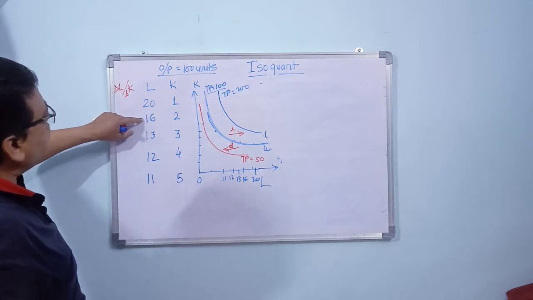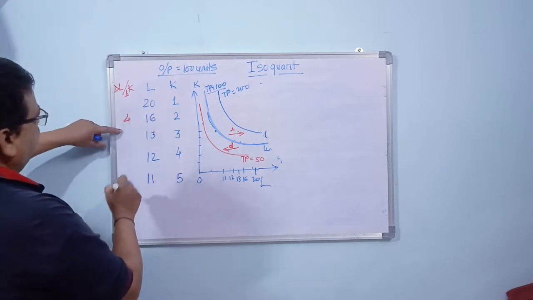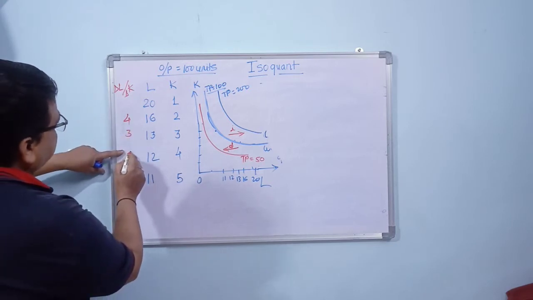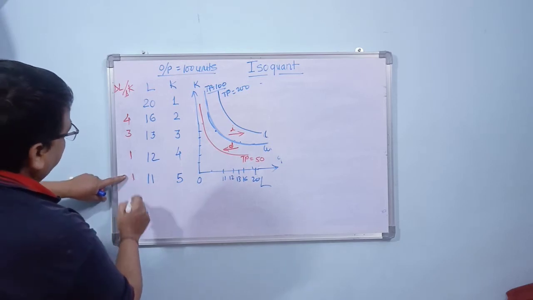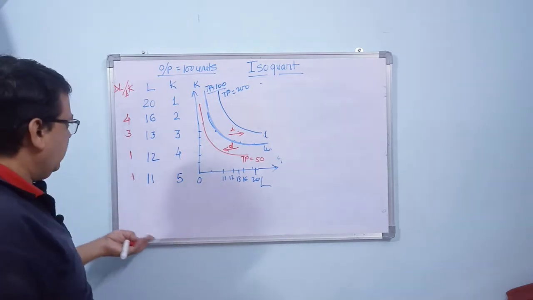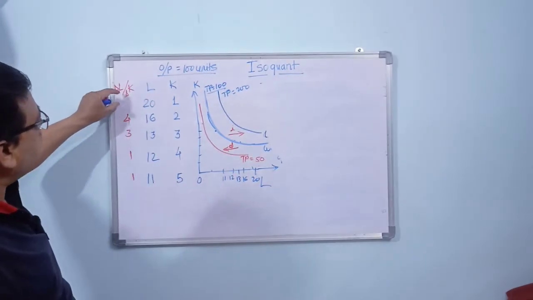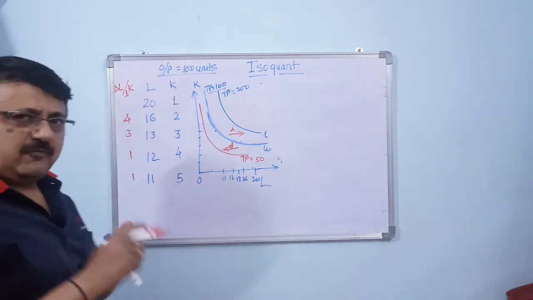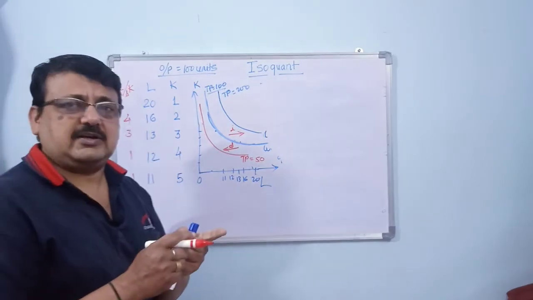It starts from here. We have replaced one machine by 4 labors here, while it is reduced here to 3. Here it is reduced to 1, and here again to 1, and then later on it will be 0 also. So what is happening is that this ratio of change in the labor divided by change in the capital, that is, for every machine, the number of labor we are replacing will go on reducing.